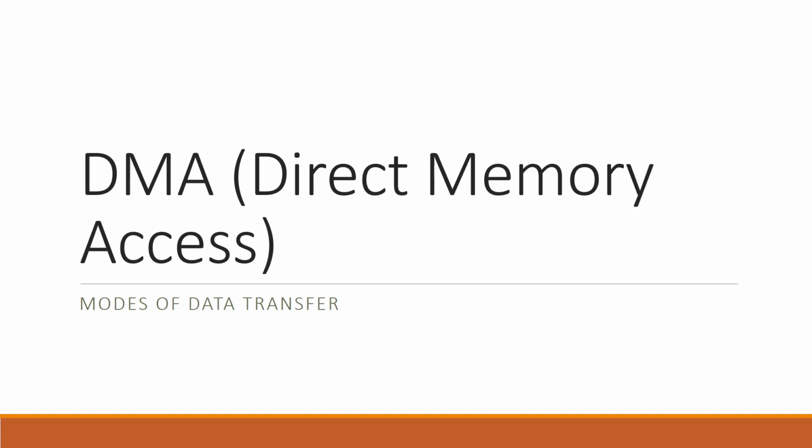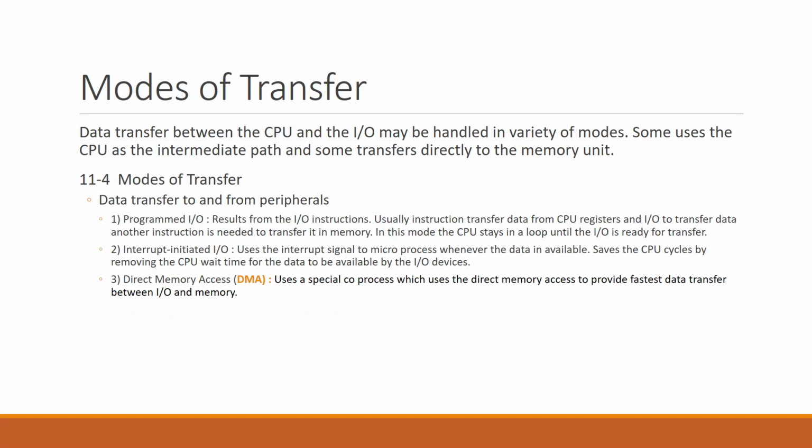Now coming to the next section, that is the direct memory access. But before going to the direct memory access, we will just review all the data transfer mechanisms that occur between a CPU and an input output device. If you talk about the mode of transfer, we have three modes of transfer: programmed IO, interrupt initiated IO, and direct memory access. Data transfer between the CPU and IO, meaning input output device, may be handled in a variety of modes.